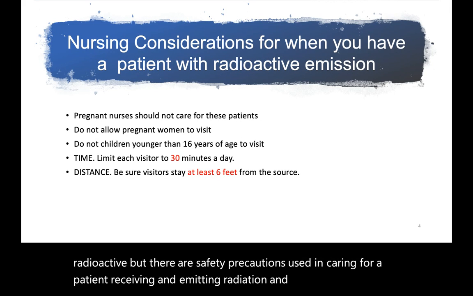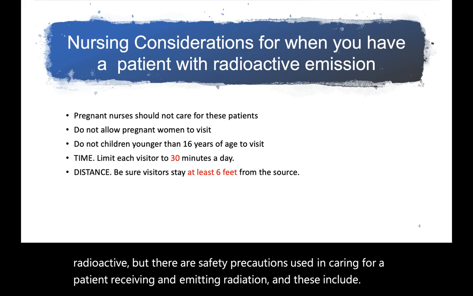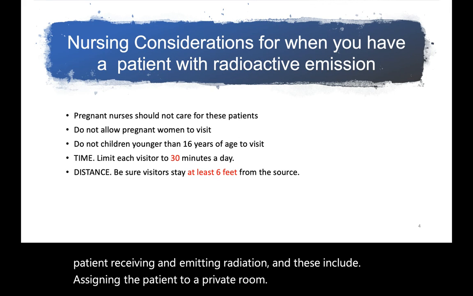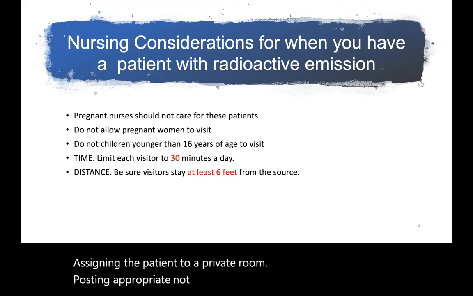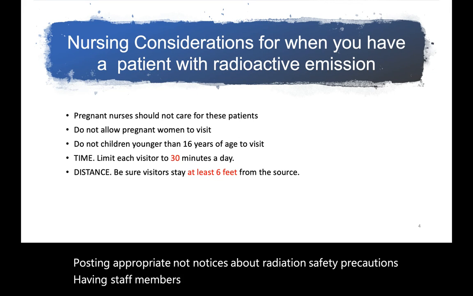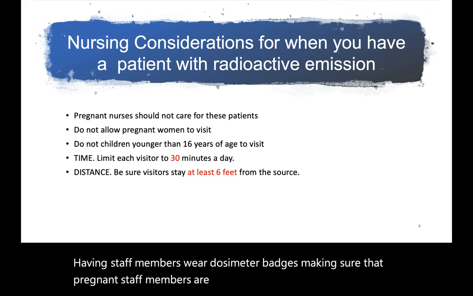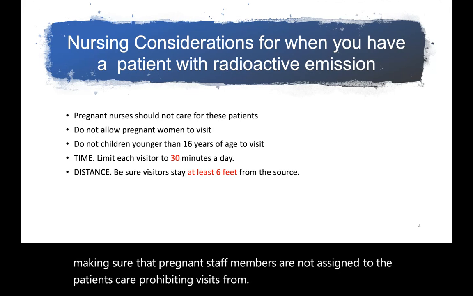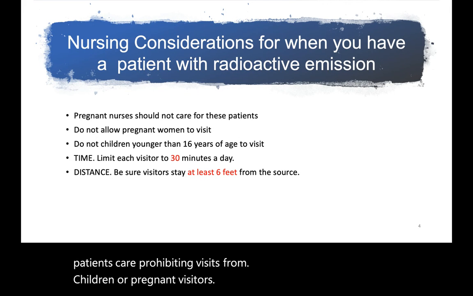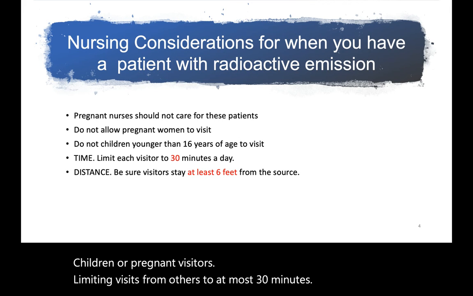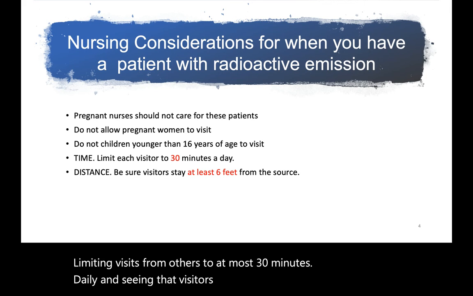These include assigning the patient to a private room, posting appropriate notices about radiation safety precautions, having staff members wear dosimeter badges, making sure that pregnant staff members are not assigned to the patient's care, prohibiting visits from children or pregnant visitors, limiting visits from others to at most 30 minutes daily, and seeing that visitors maintain at least a 6-foot distance from the radiation source.